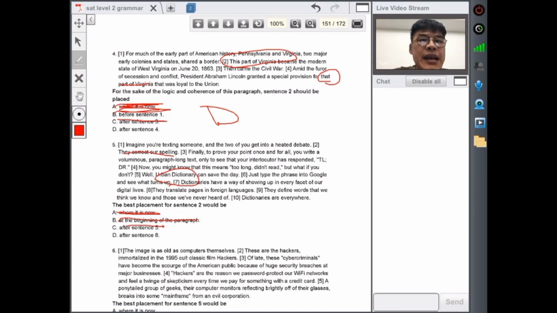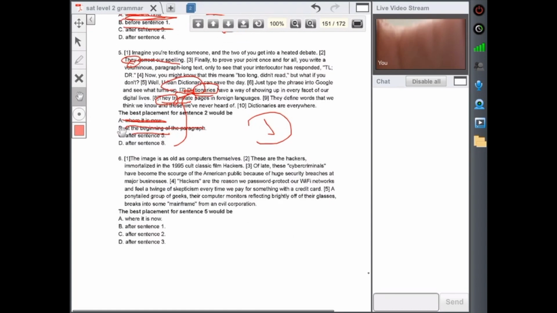After sentence 8. All right, so, they translate. So just type the phrase in Google and see what turns up. Dictionaries have a way of showing you the effects of our daily lives. They translate, so let's talk about dictionaries, and that correlates with dictionaries. So this they right here is talking about dictionaries. So number 5 is D. All right, that's part of our pronoun exercise, right?